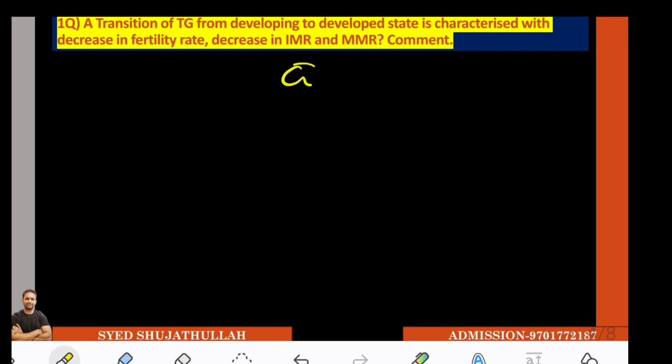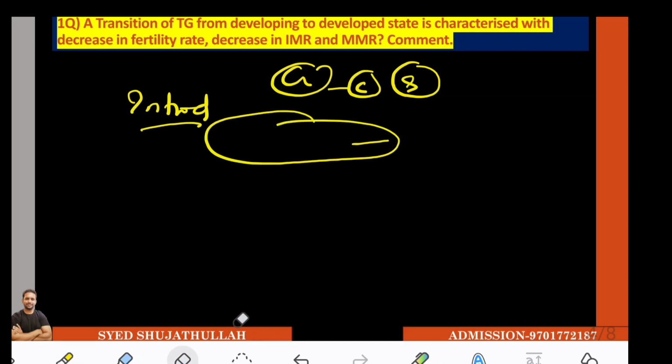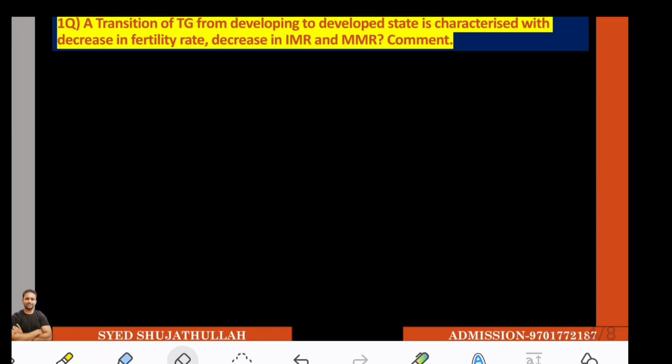Now, a good clever student, how will he write the answer? He will write the introduction for sure. He will say that IMR, MMR, and FR are very important, and they are the vital indicators of the health system of any state. They're also part of various indexes like the Human Development Index, which gives ranking to a particular country and says how human capital is being developed in that country. So you will write a normal introduction here. Then comes the actual content that we are going to write.